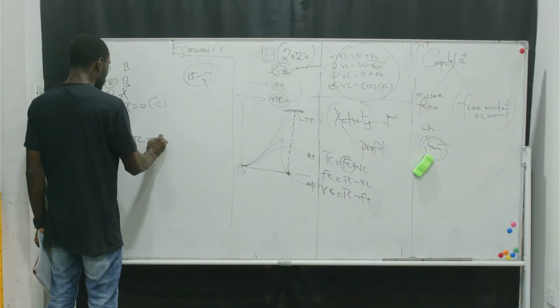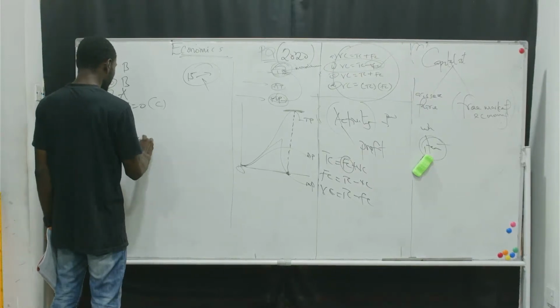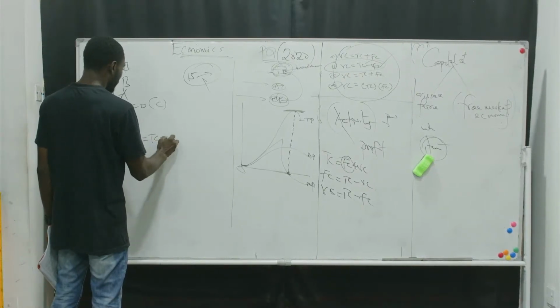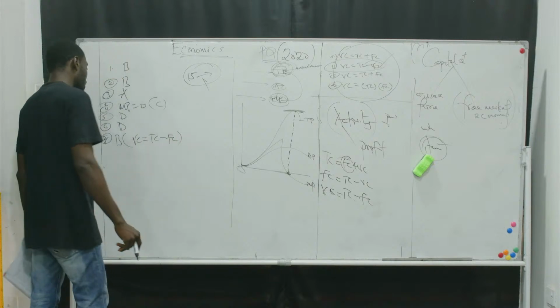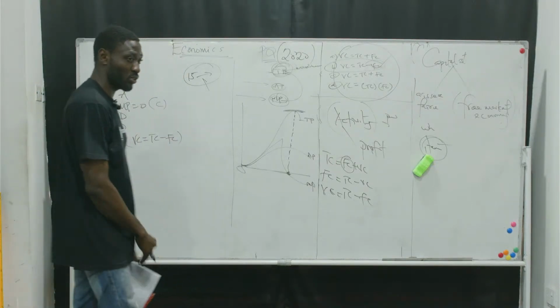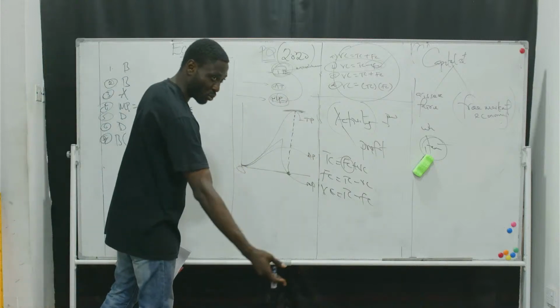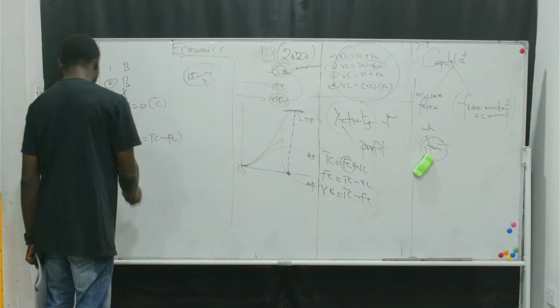Where VC equals TC minus FC. So I know fixed costs don't change with respect to the level of output. Okay? But variable costs change with respect to the level of output. Okay? All right. Number 8.